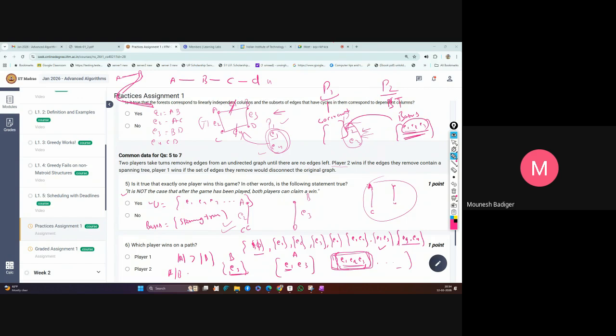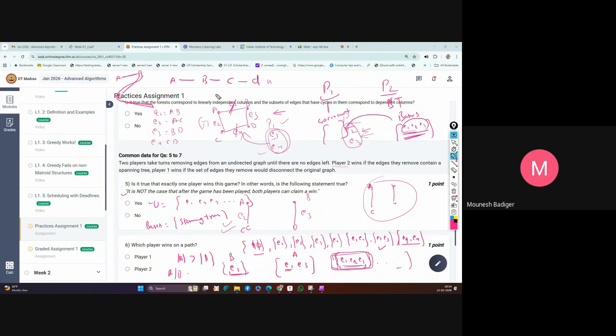In a walk, one node can be repeated, yes, but a path is just a sequence of edges without repetition. So this is already a tree, already a forest.